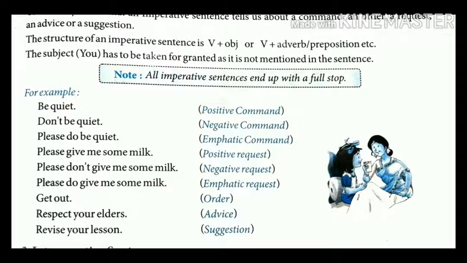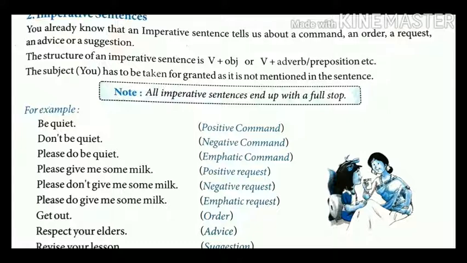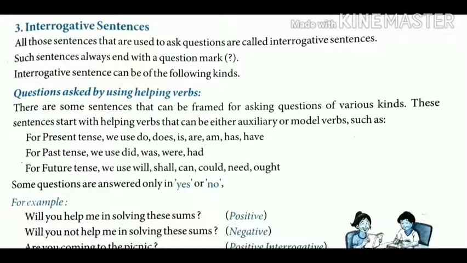All these kinds of command and suggestion make an imperative sentence. Now students, third is interrogative sentence. When we are asking someone something, we are asking a question. So interrogative sentences are used to ask a question and they always end with the question mark.